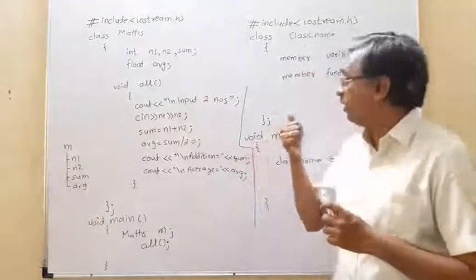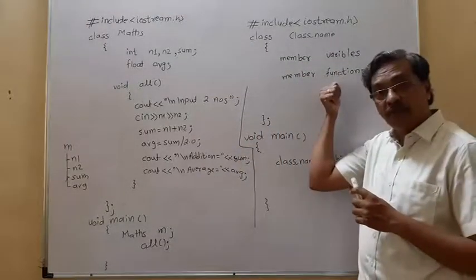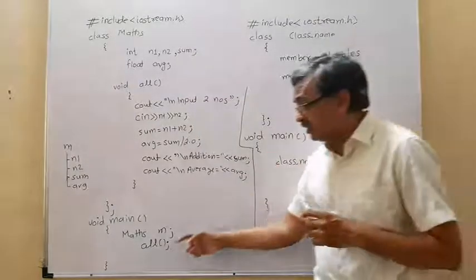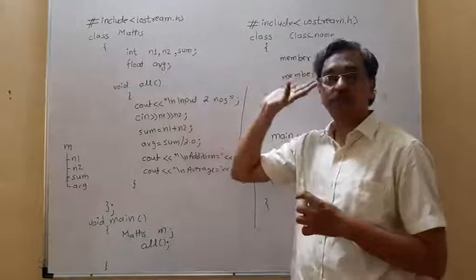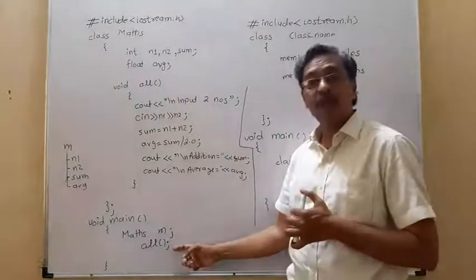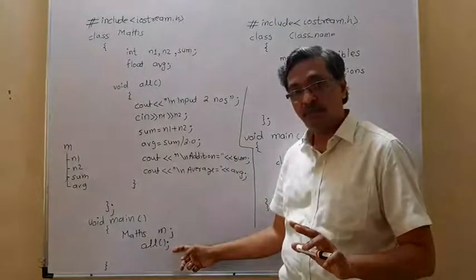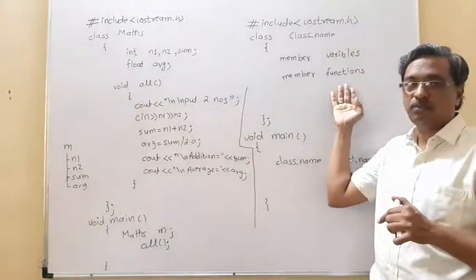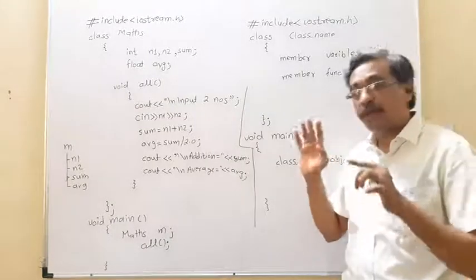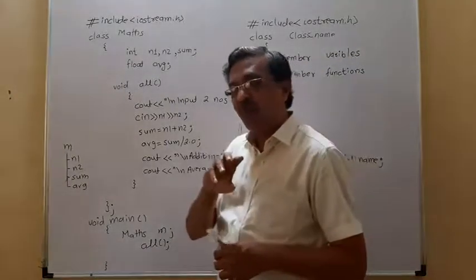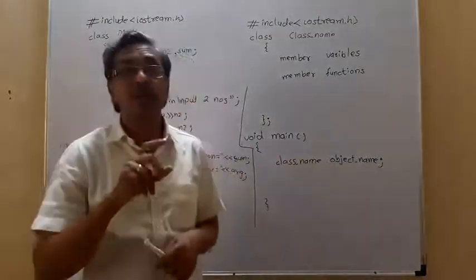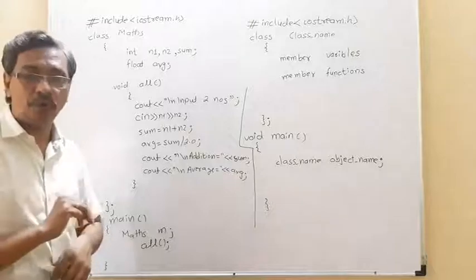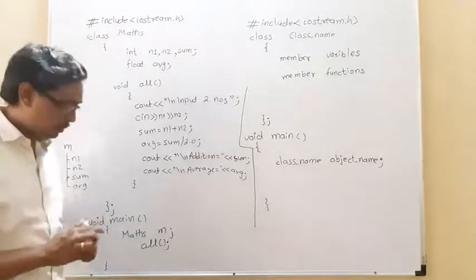Remember here, my friend, this is a member function. This is not a function, this is a member function. So this statement is not matching, because this statement is used to call a function. But now this is not a function, this is a member function. So to call any member function, we have to follow certain programming rules, that is object oriented programming rules. Okay, now what is the first rule?